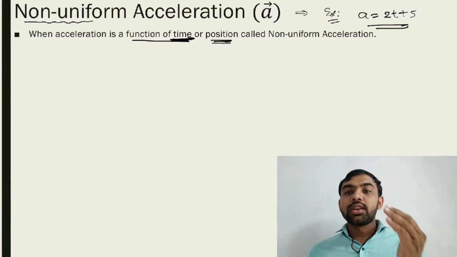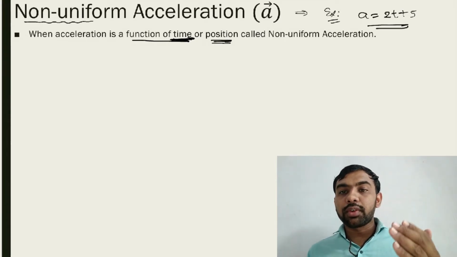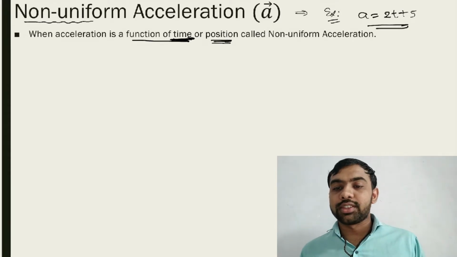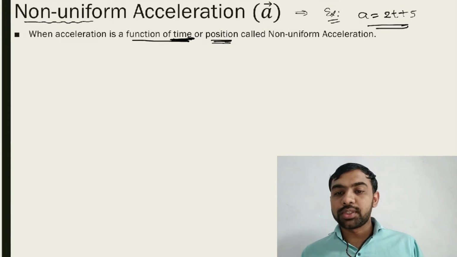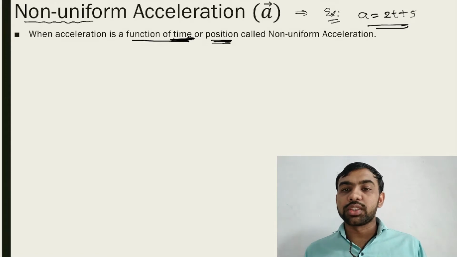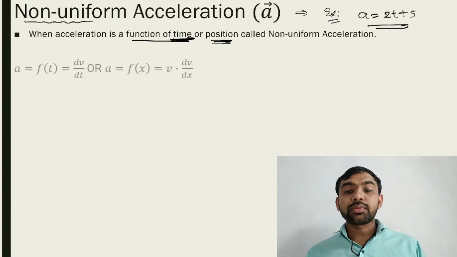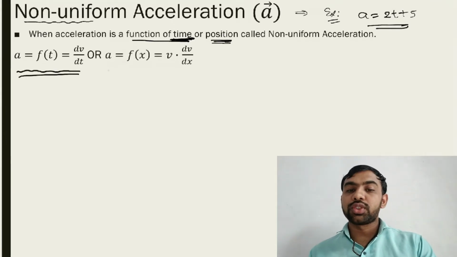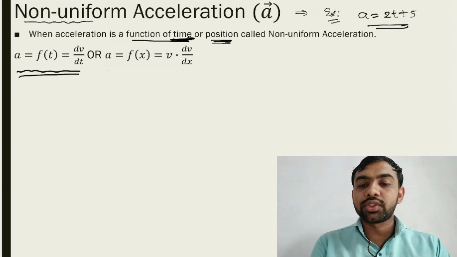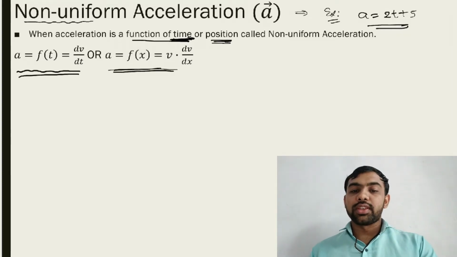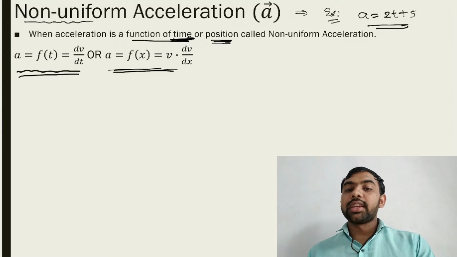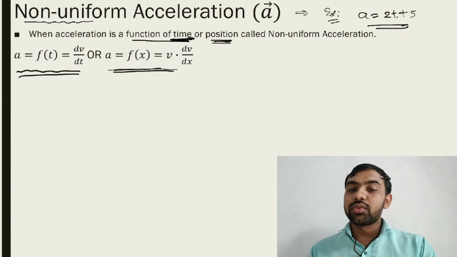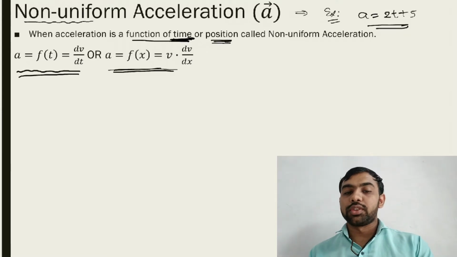We will discuss uniform acceleration in detail later on. Right now in this session we discuss non-uniform acceleration, which depends on time or position. So acceleration is a function of time, or acceleration is a function of x. Then we have two equations: a = dv/dt and a = v dv/dx. We use both equations.